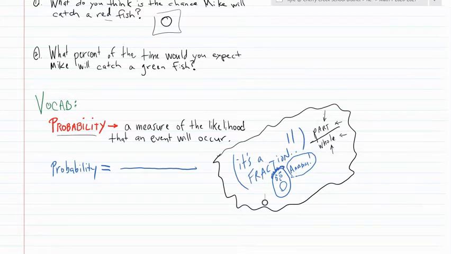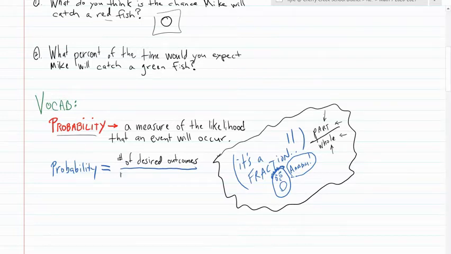So the probability, the part is the number of desired outcomes. Sometimes you will see it written as the number of favorable outcomes. If you're thinking about being at the carnival and trying to win this game, it's how can you win? How many different ways are there to win the game?